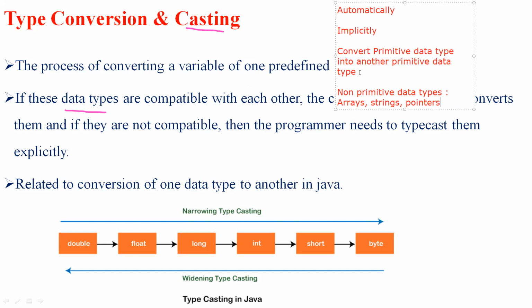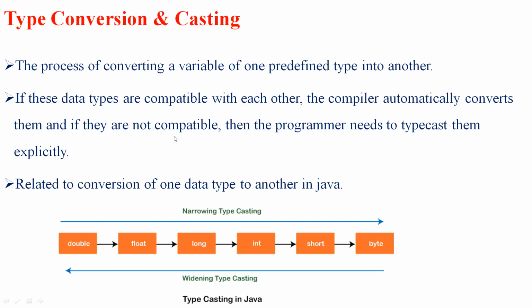I'm going to summarize this. Type conversion is the process of converting one data type into another data type. It is the conversion of a value, assigning a variable of one predefined data type into another predefined data type. If two data types are compatible with each other, the conversion will be taken up in two different ways: automatically, or implicitly. By using this type conversion, we can convert a primitive data type into another primitive data type, and it also helps to convert non-primitive data types.